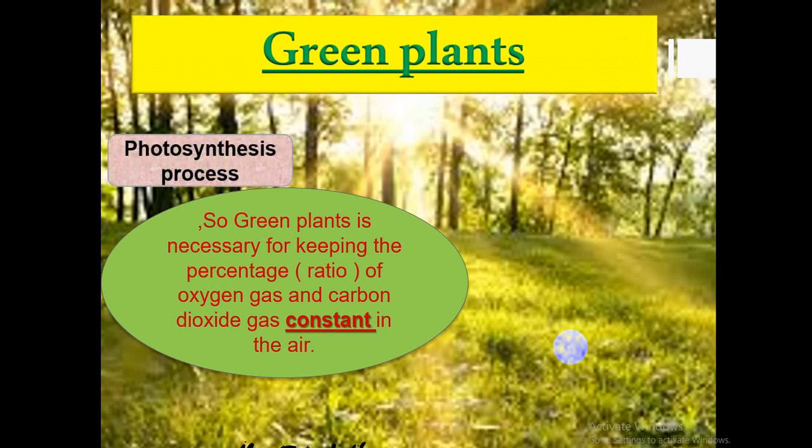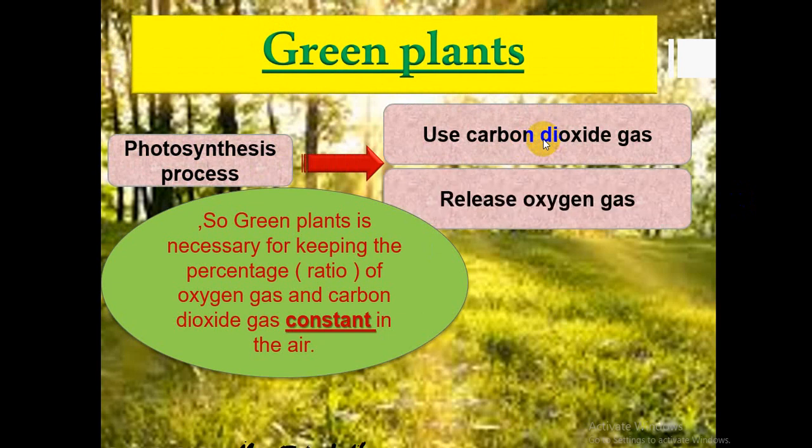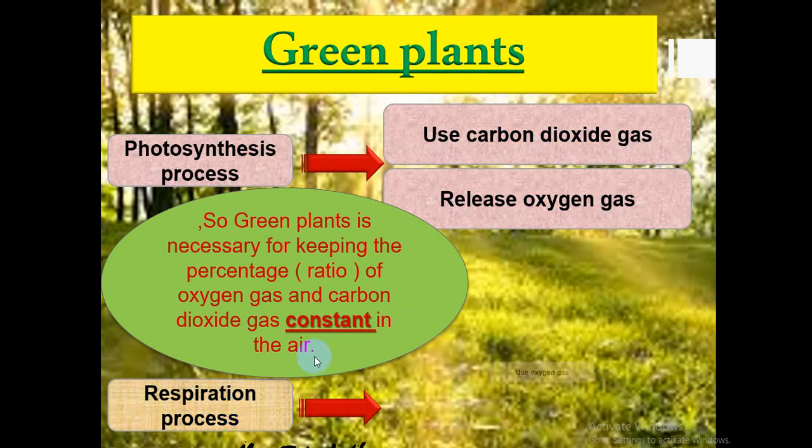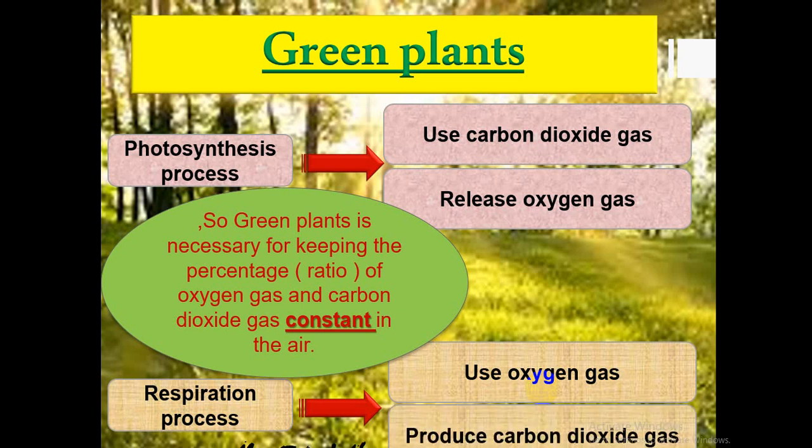Green plants, in the photosynthesis process, use carbon dioxide gas and release oxygen gas. While in the respiration process we use the opposite gas: we use oxygen gas and release or produce carbon dioxide gas.